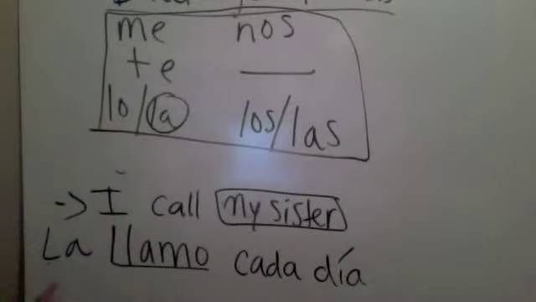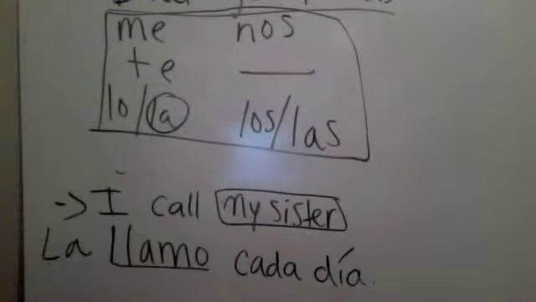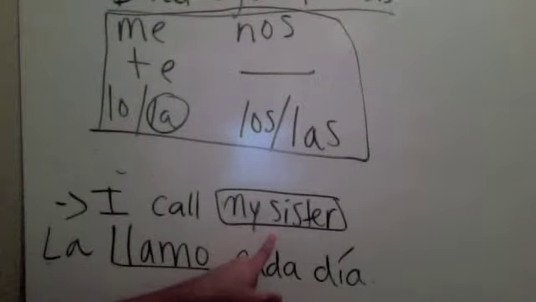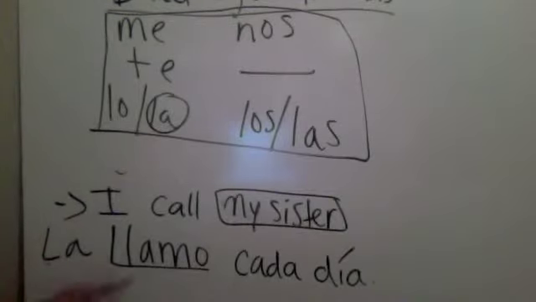Okay, now we have, I call her each day, or todos los días, or una vez a la semana, one time a week. It doesn't matter. What matters is, here's your direct object pronoun. It's replacing the word my sister, so we don't have to say that again. Here's your conjugated verb. Your direct object goes before your conjugated verb.